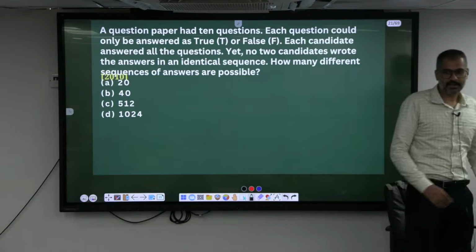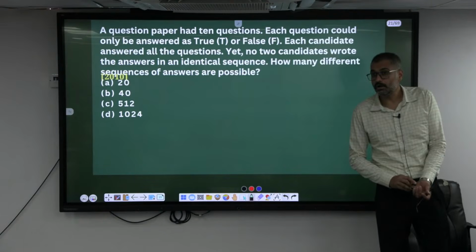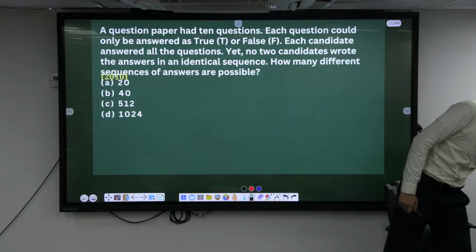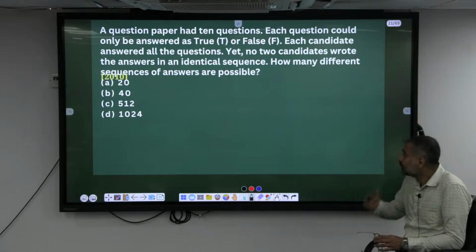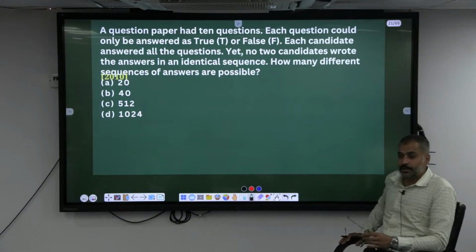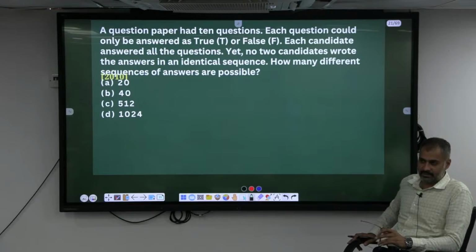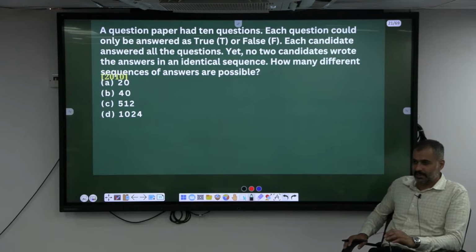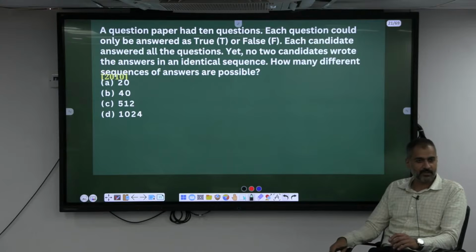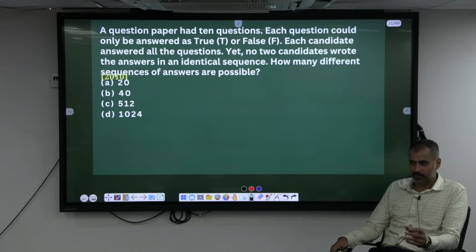What is the variation here? Either true or false. How many questions? 10 questions. Let's say you are attempting the first question. In how many different ways can you attempt the first question? 2 ways. What are those? Either true or else false. Second question, true or false. Third one, true or false. So how many ways? 2 power 10.